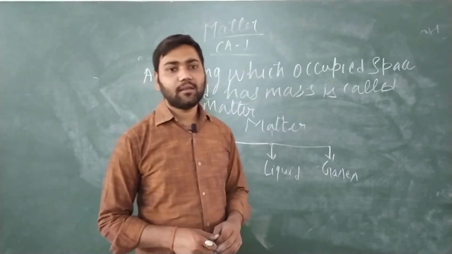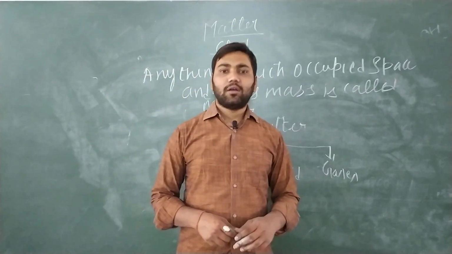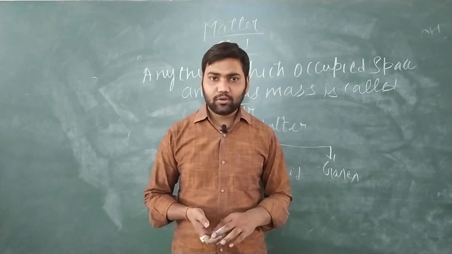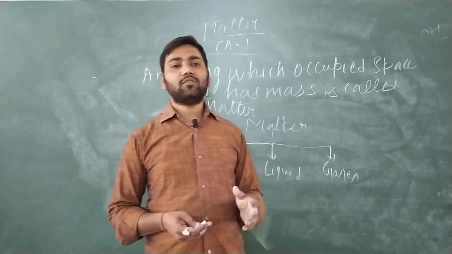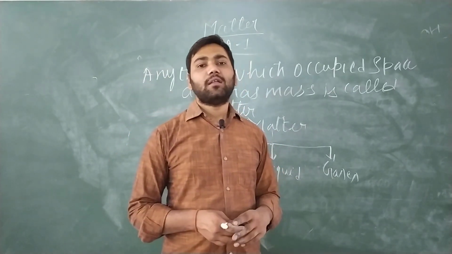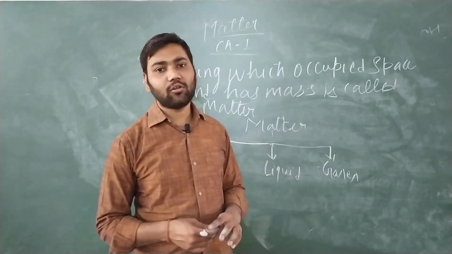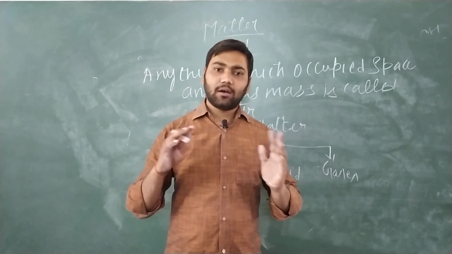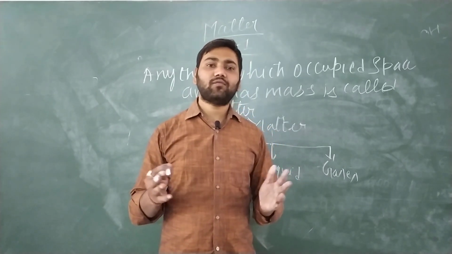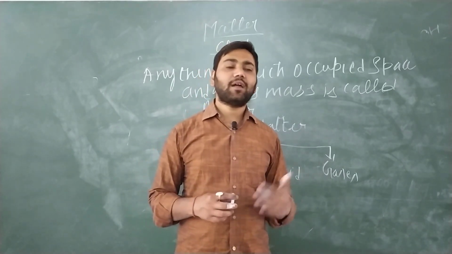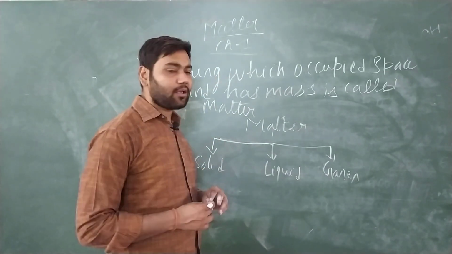And what are gases? Gases are those things which can expand, like carbon dioxide, oxygen, helium, hydrogen. When they get free space, they expand. So these are the categories of solid, liquid and gases.